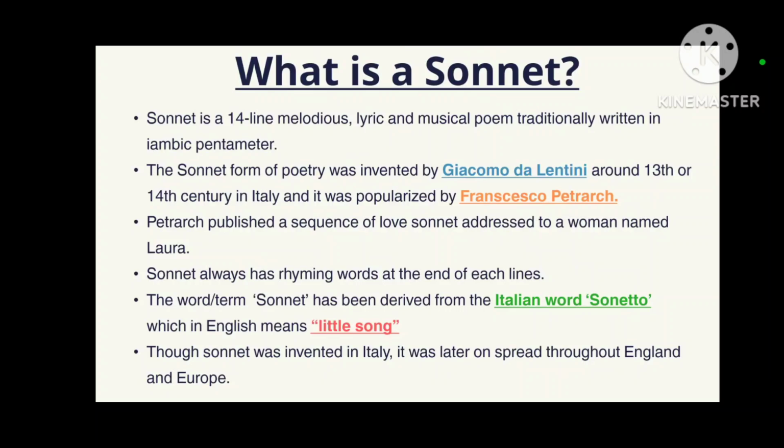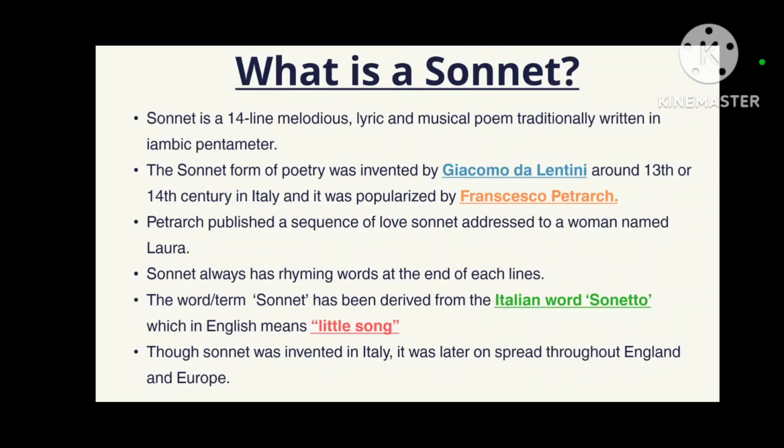The word sonnet has been derived from the Italian word sonetto, which in English means little song. If we look at the etymology, the study of the origin of words, the English word sonnet came from the Italian word sonetto, meaning a little song.